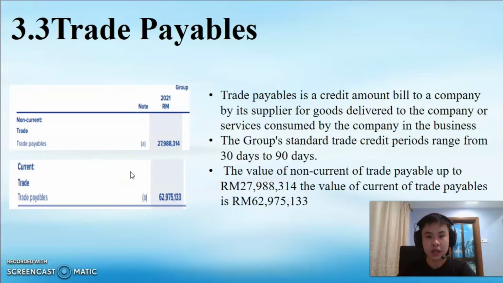3.3 Trade payable. Trade payable is a credit amount billed to a company by its supplier for goods delivered to the company or services consumed by the company in the business. The group's standard trade credit period is from 30 days to 90 days. The value of non-current trade payable is up to 27,988,314. The value of current trade payable is 62,975,133.